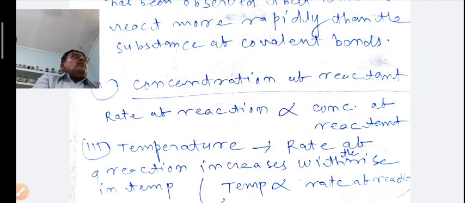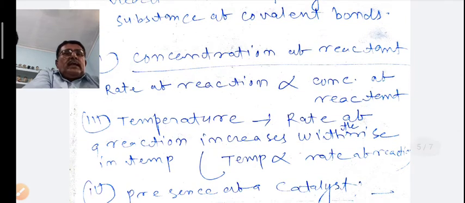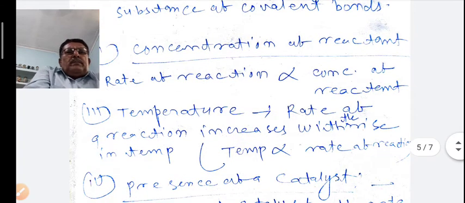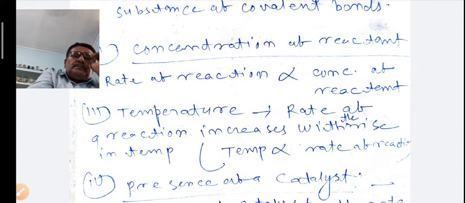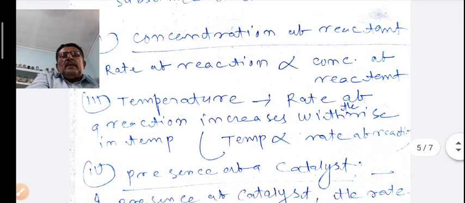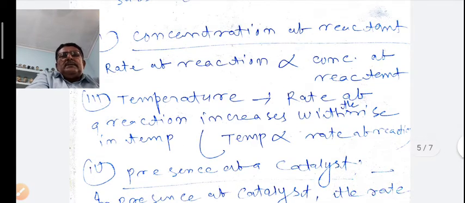Now the second point which affects the rate of reaction is the concentration of reactant. If the concentration of reactant is increased, the rate is directly proportional to it. If more concentration of the reactant is taken, the reaction goes fast. If less concentration is taken, the reaction goes slowly.